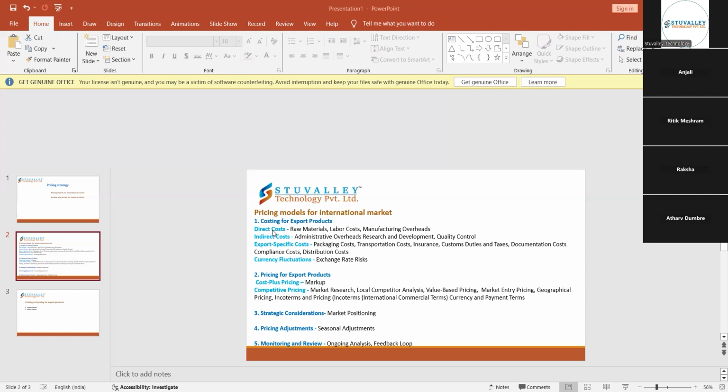For example, if one company has the Stay Free pad, we get five pads for 30 rupees. I'm just giving an example. And there is also a company, Whisper, which is also a competitor, also at 30 rupees. They are providing the same five pads, but the quality will be different.